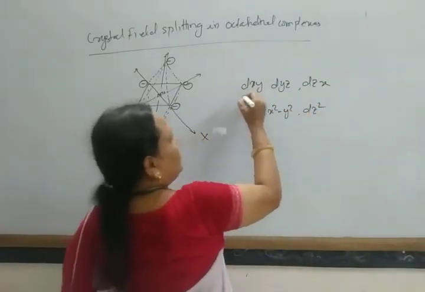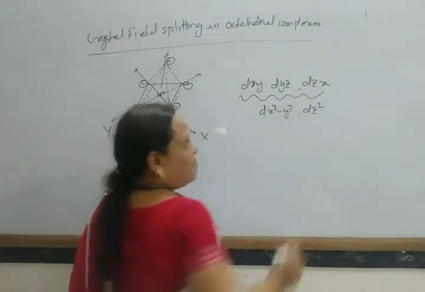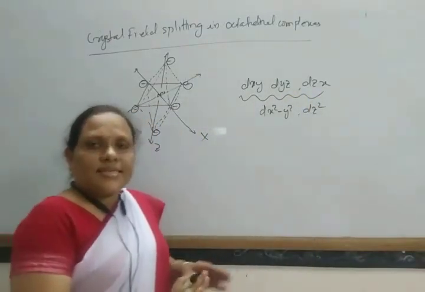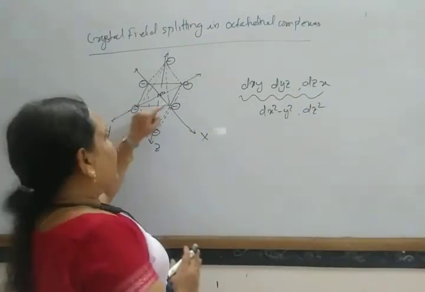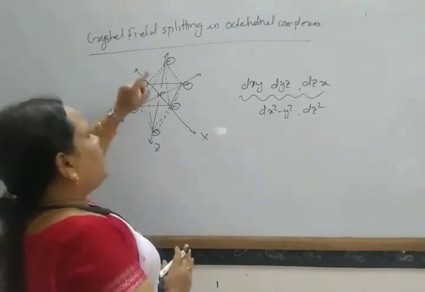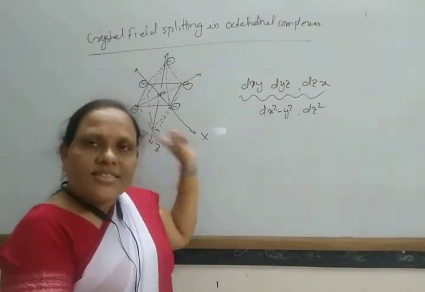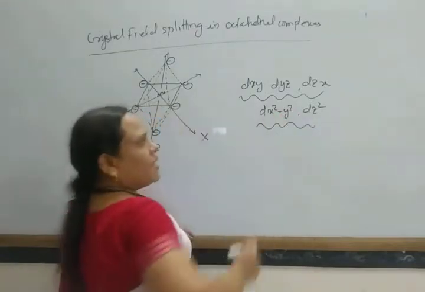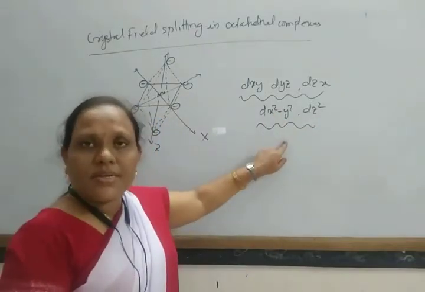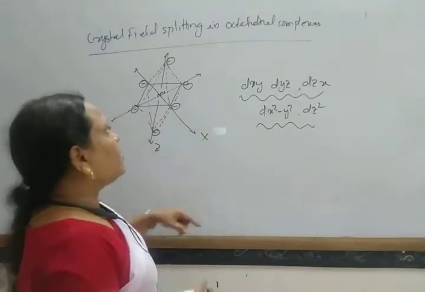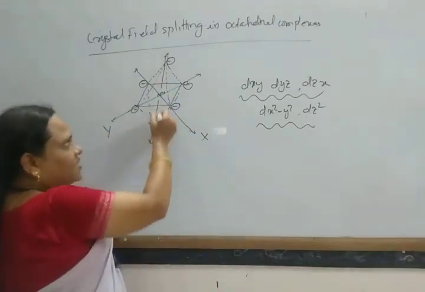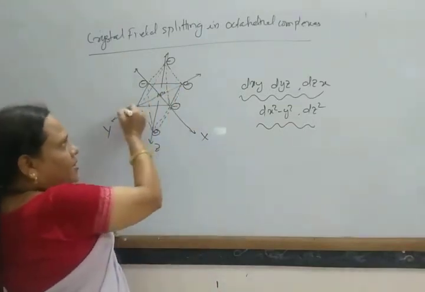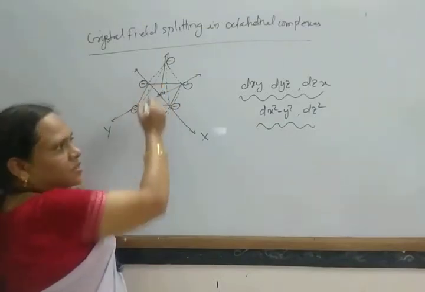So these 3 orbitals remain in between two axes, in the xy axis, yz axis, or zx axis. But these 2 orbitals, dx square minus y square and dz square orbitals, remain along the axis. So here this is the z orbital, and here x square minus y square.